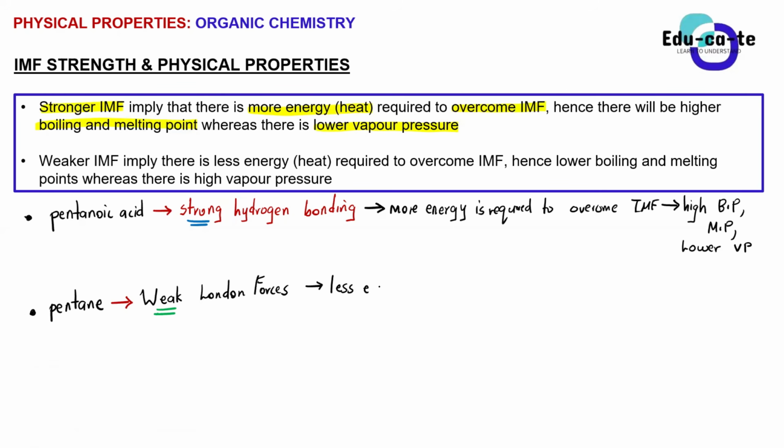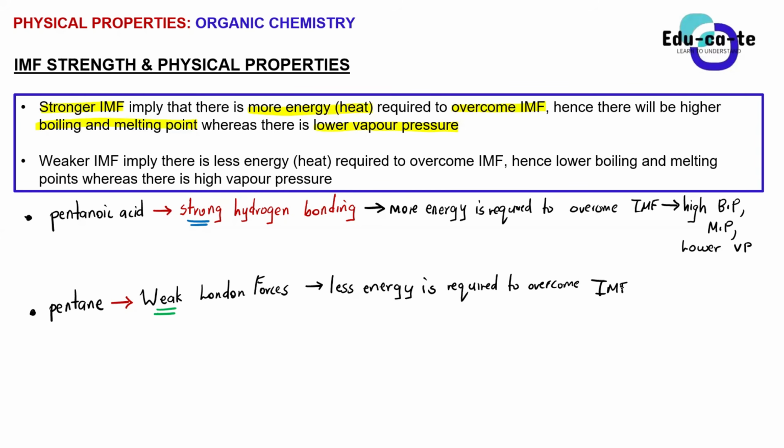Remember, the energy is in the form of heat. So less heat, or less energy, is required to be able to do what? To overcome the intermolecular forces, because they are already very weak. If the intermolecular forces are weak, they will be easy to break.